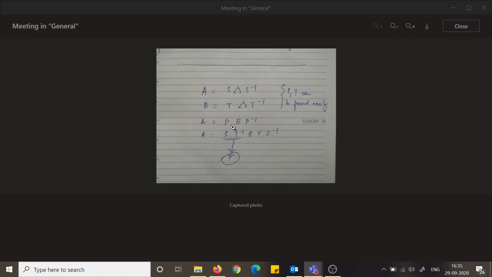A equals P B P inverse. Then what you have done? S and T can be found easily. Okay, two diagonals, both are diagonal, right? P inverse, S T inverse. Yeah, I guess this would be working.